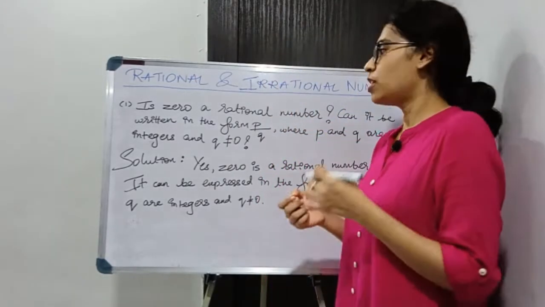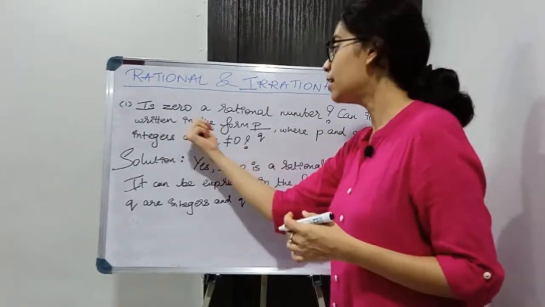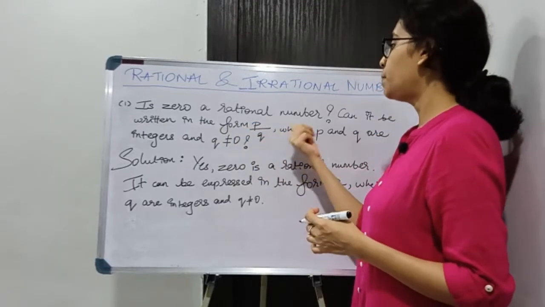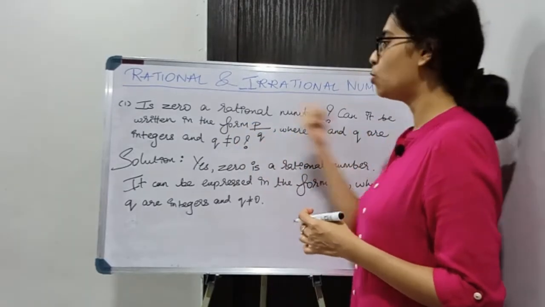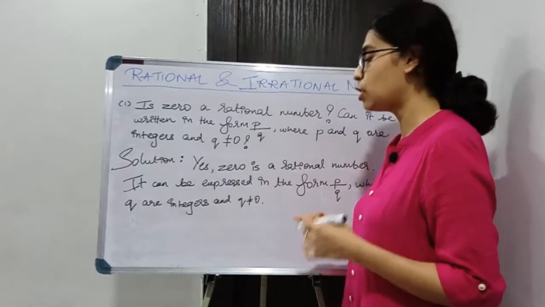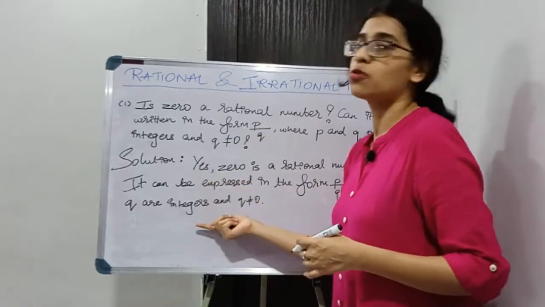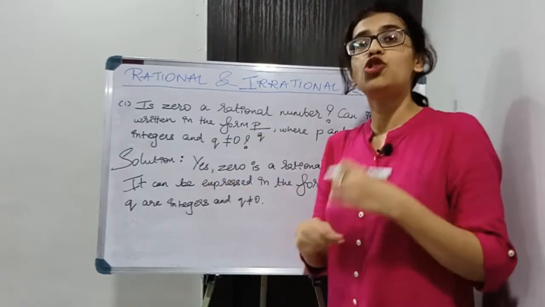Please read the question carefully. You are asked, can it be written in the form P by Q where P and Q are integers and Q is not equal to 0. So you are supposed to write down and you have to show it.